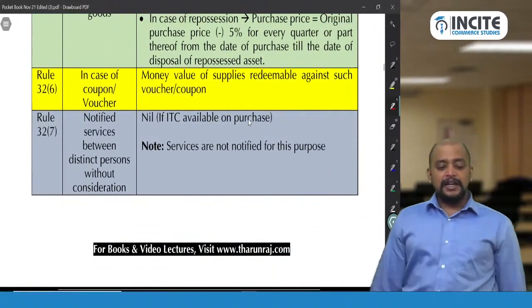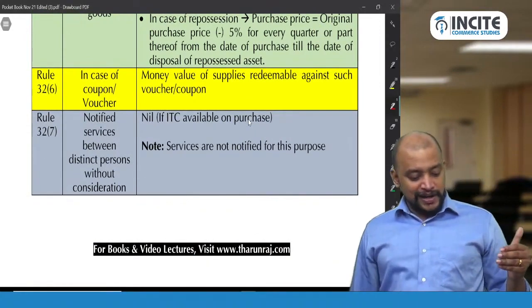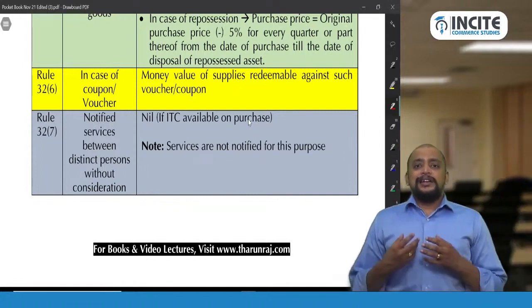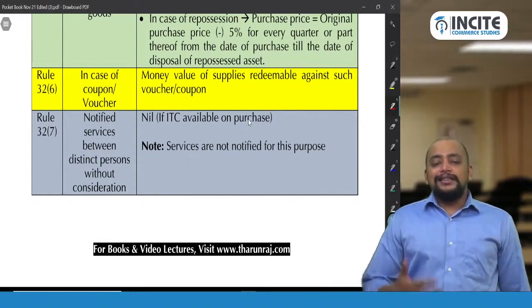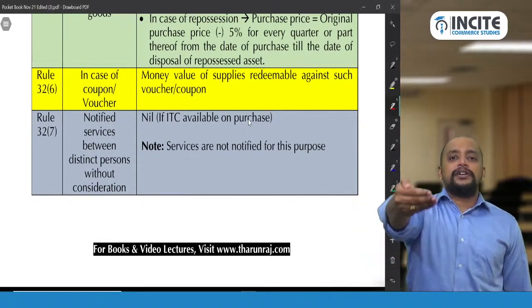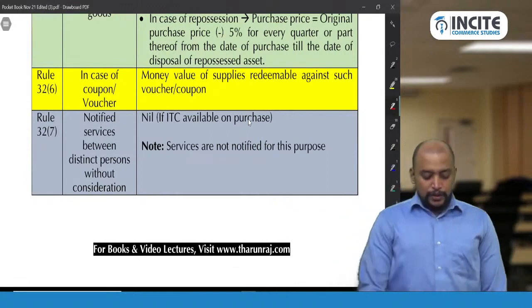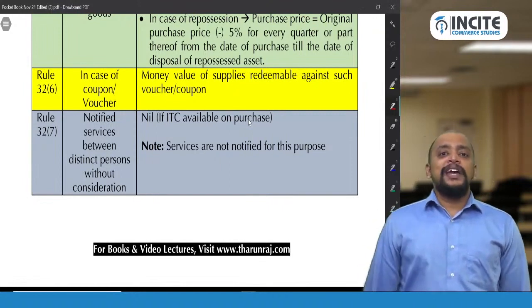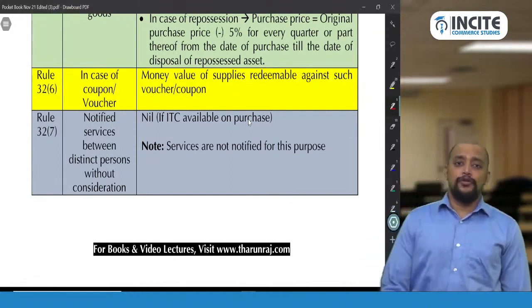Then in case of coupons or vouchers, what will be taken as the value? Generally, in case of identifiable vouchers, the time of issuance of the voucher will be taken as the time of supply. For example, you go to Shoppers Stop, and as you make a purchase, Shoppers Stop gives you a voucher.